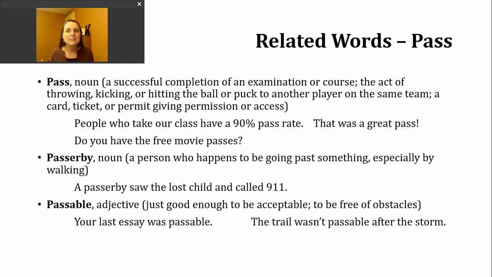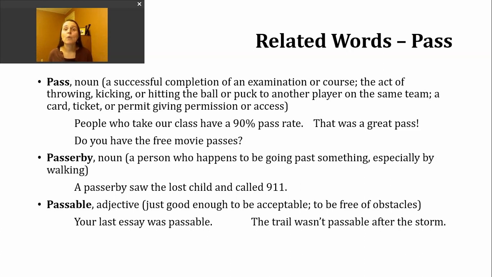So this is going to sort of connect back to our first definition of the verb, successfully completing a test or course or something of that nature. So here's that usage. Your last essay was passable. This might be a sentence that a teacher or tutor uses in discussing somebody's work. So they're not saying that the essay was excellent, right? Probably not getting 100% or an A+, but it was good enough to get by.